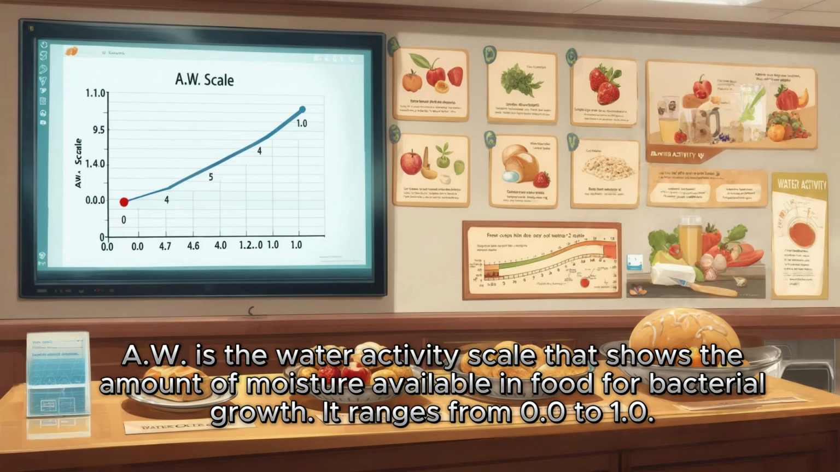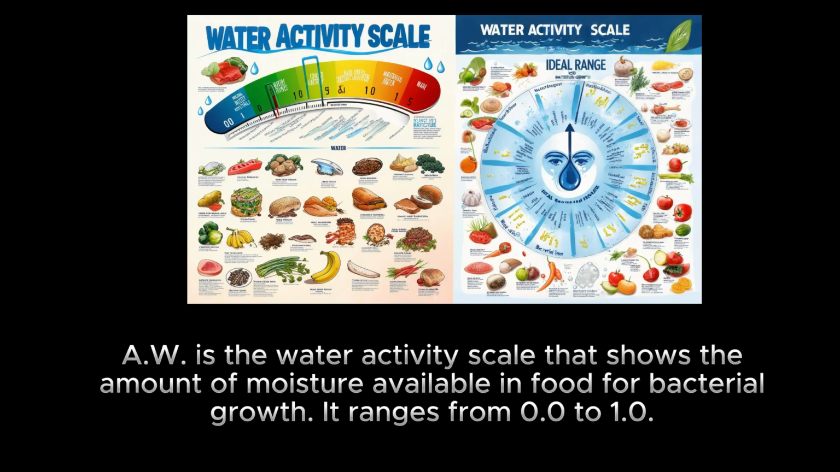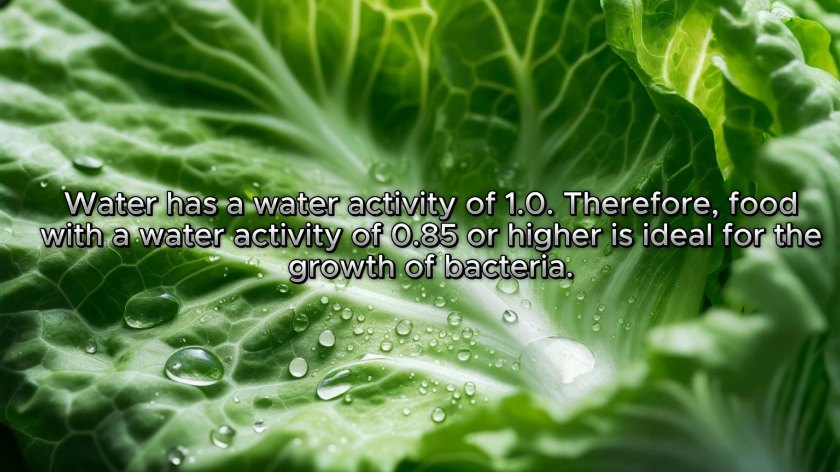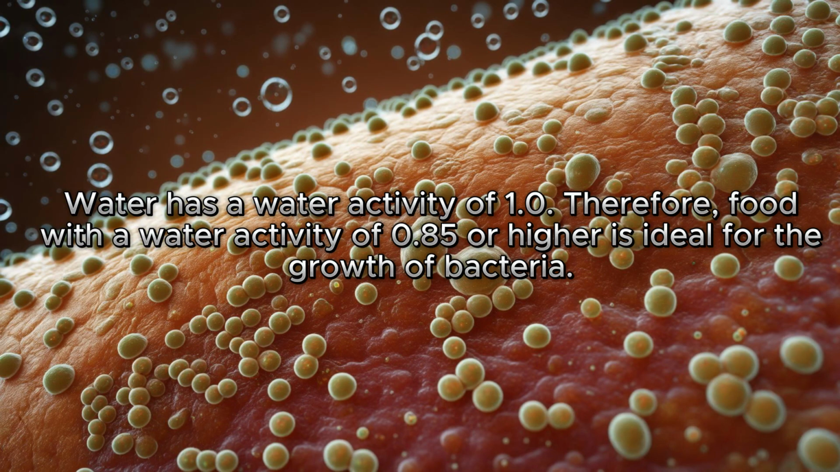Water activity scale that shows the amount of moisture available in food for bacterial growth. It ranges from 0.0 to 1.0. Water has a water activity of 1.0. Therefore, food with a water activity of 0.85 or higher is ideal for the growth of bacteria.